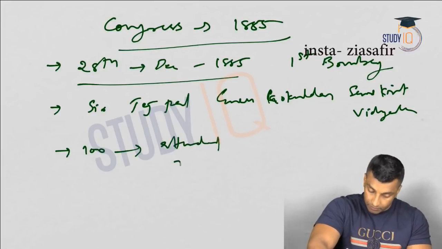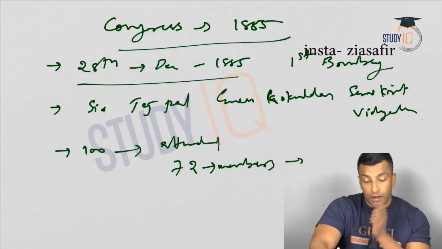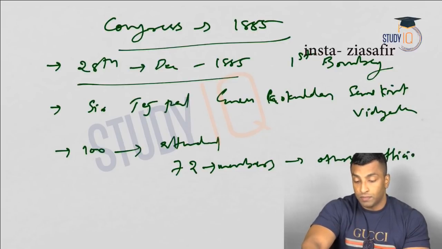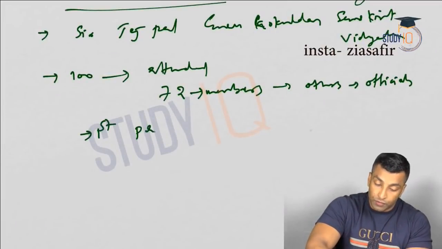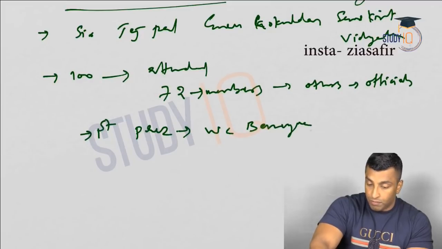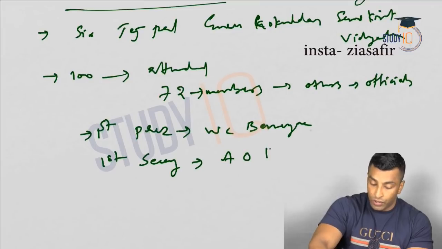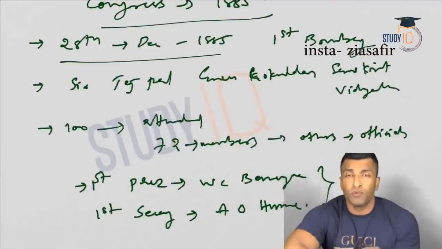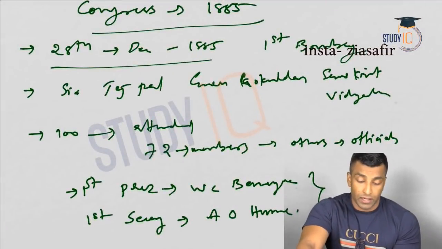So 100 attended, 72 were members, and the rest others were officials. So who was the first president? The first president was W.C. Banerjee, and the first secretary was A.O. Hume. Okay, so these are a few facts related to the Congress in the year it was formed, that is in 1885, that you need to remember.